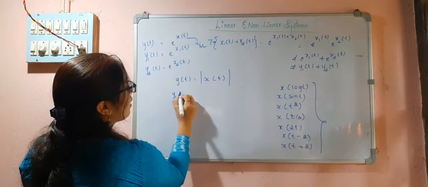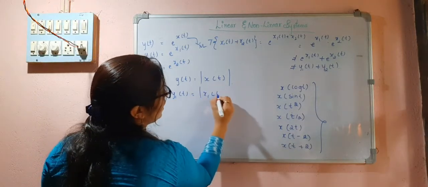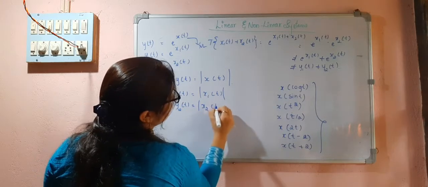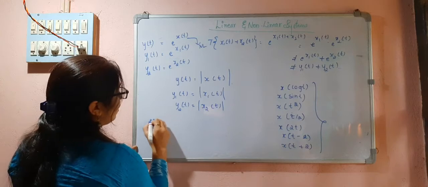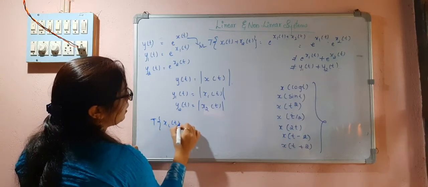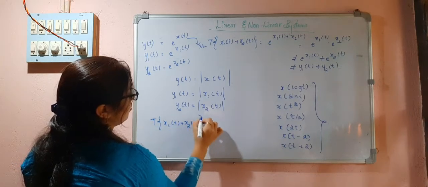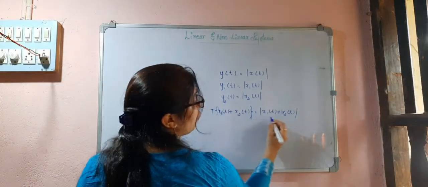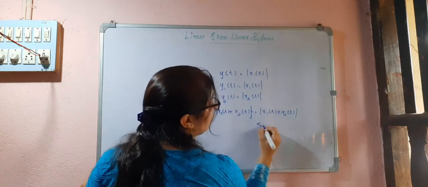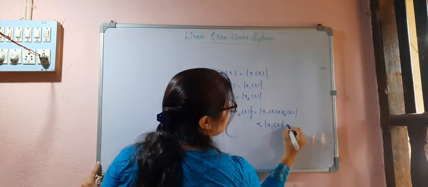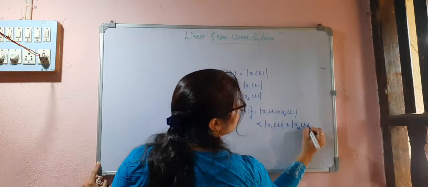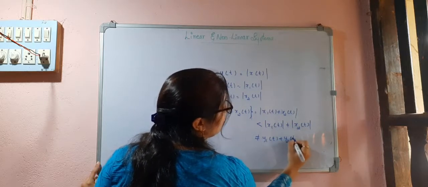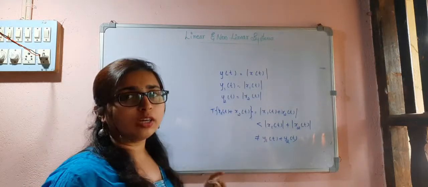So y1t is equal to mod x1t, y2t is equal to mod x2t, and the operator on x1t plus x2t gives mod of x1t plus x2t, which will be less than or equal to mod of x1t plus mod of x2t. So this is not equal to y1t plus y2t, and therefore I can say that this is a non-linear system.